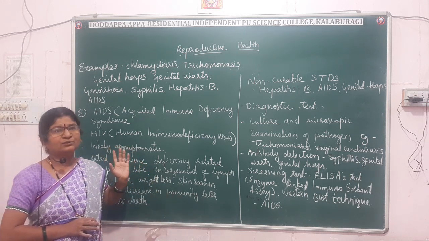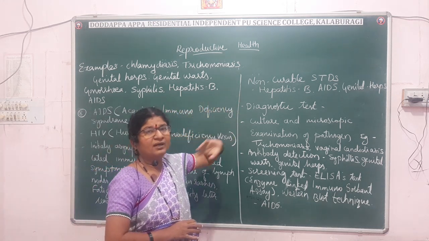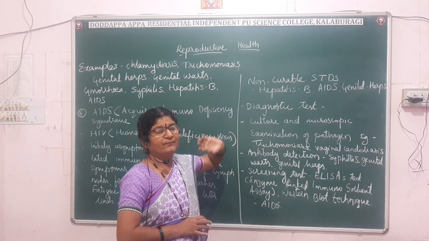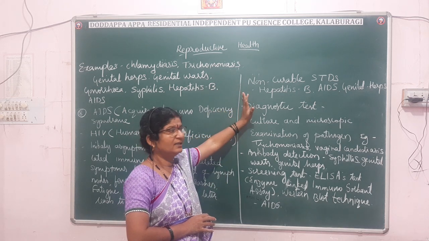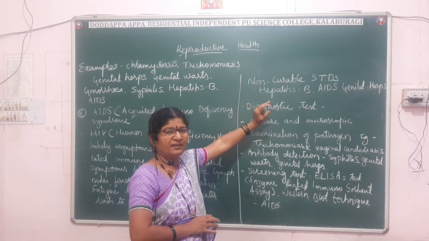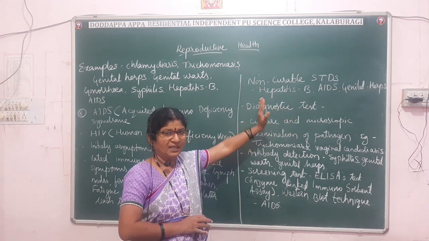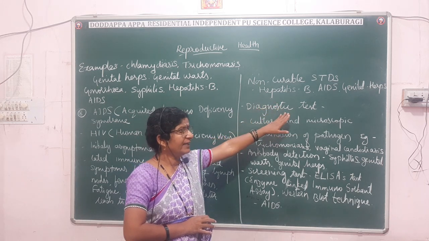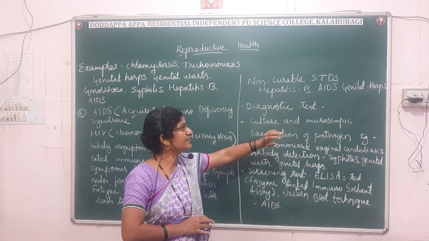And then we have to know about the non-curable STDs. Non-curable sexually transmitted diseases are three: hepatitis B, AIDS, and genital herpes. Hepatitis B, AIDS, and genital herpes are the non-curable diseases.